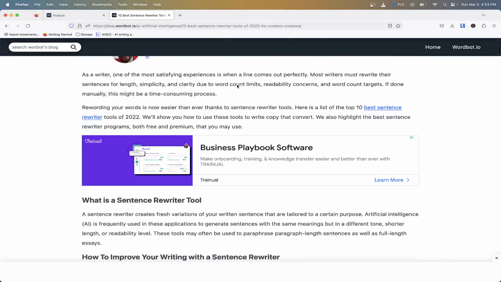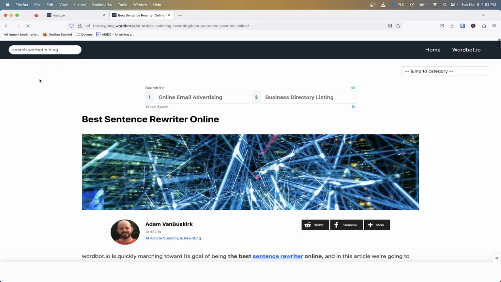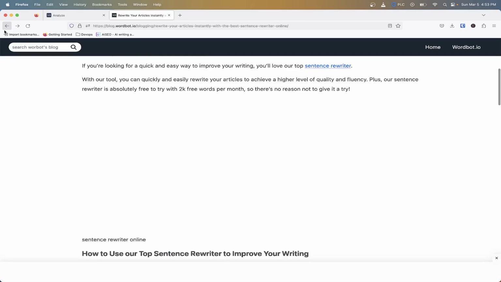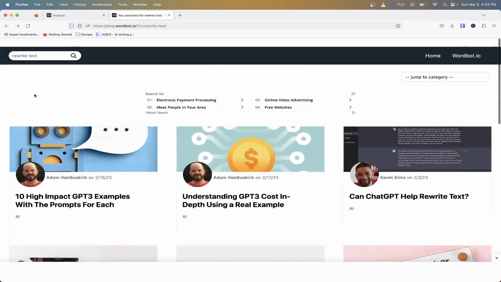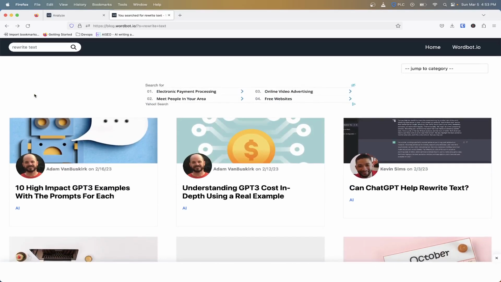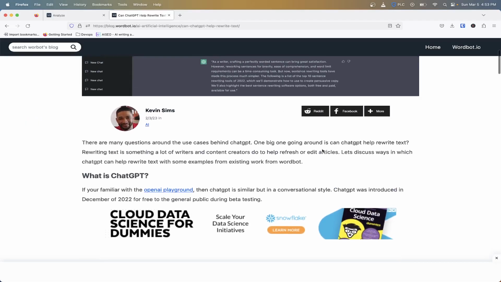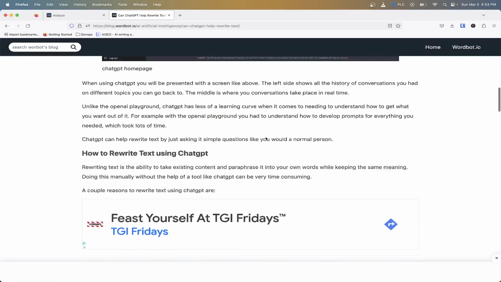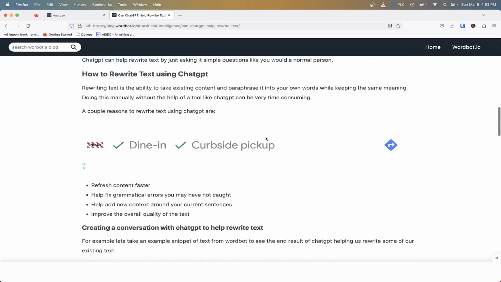We ended up putting an author's note because we noticed a lot of people were clicking through and going to this particular article, but it wasn't in relation to actually Chat GPT. So we put an author's note there, saying, hey, if you're reading this article because you thought it was something related to Chat GPT, we redirected them to here. So what I ended up doing was I wrote a good article about Chat GPT and how it can help rewrite text.